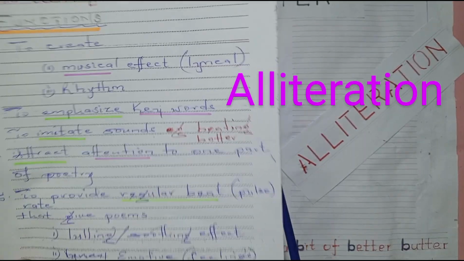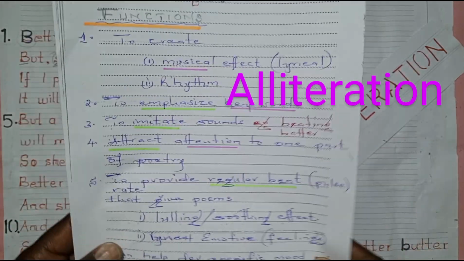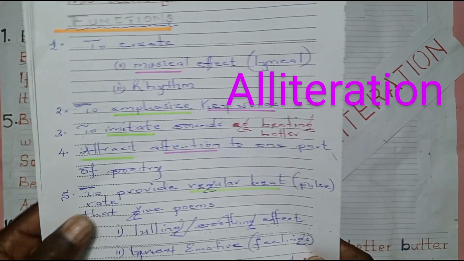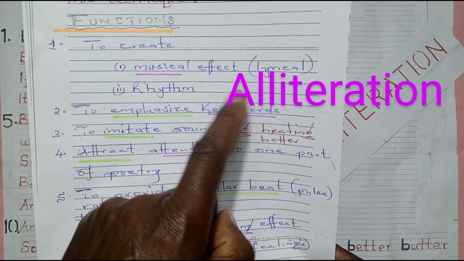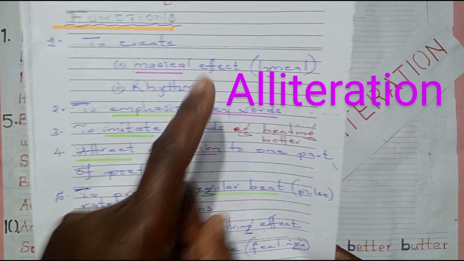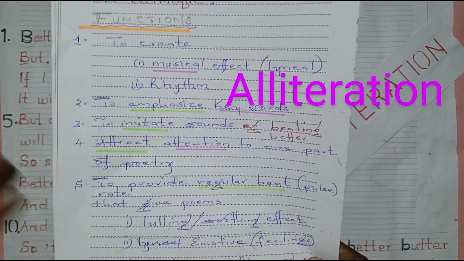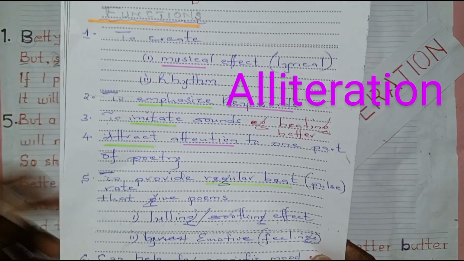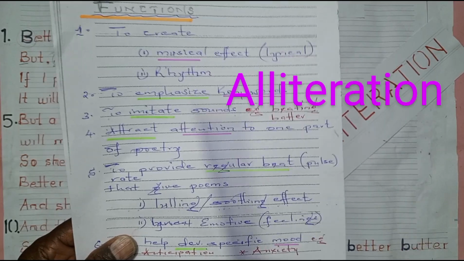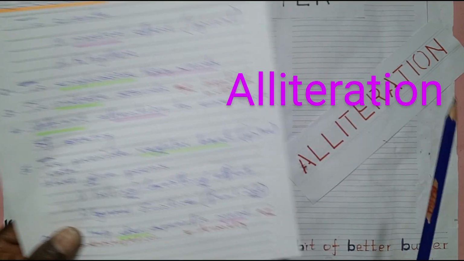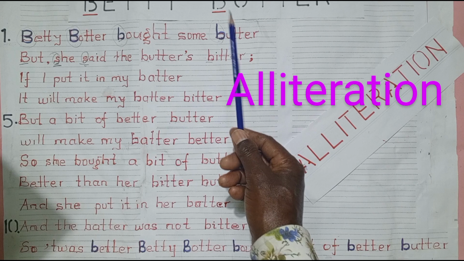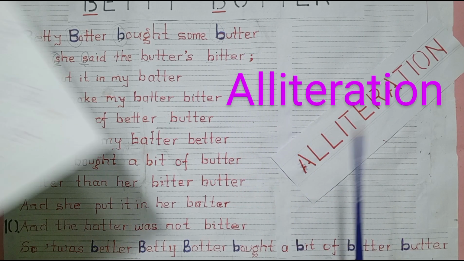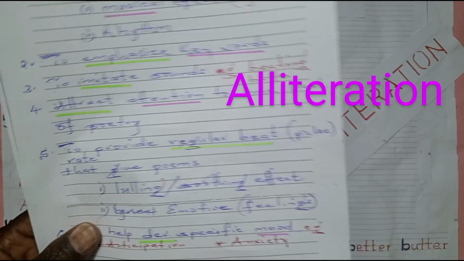What are the functions of alliteration? We use alliteration to create musical effect, that is a lyrical effect in a poem. Alliteration gives a poem its rhythm. Alliteration emphasizes keywords. The keywords here will be butter, better, bitter, and beating, the beating of the batter.